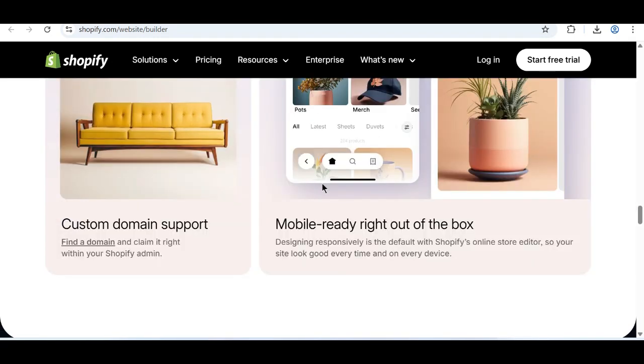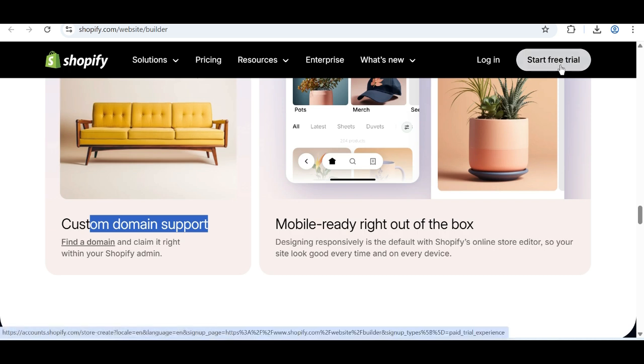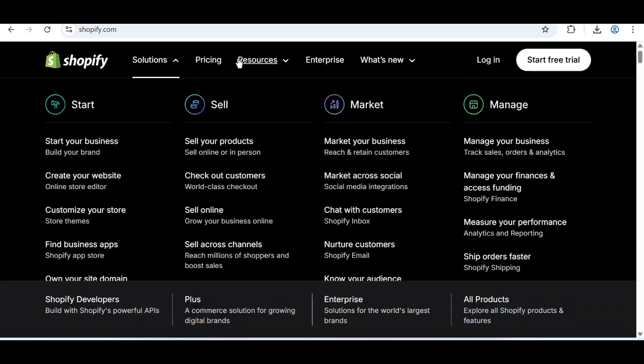They have different kinds of templates and tools which you can depend on to create your own Shopify affiliate link and affiliate page. If you have this as your store, you can even have your custom domain. Here is where you can have your own custom domain name and link it with your store. As you can see, you can even get a free trial for 3 days, using all the features for free.